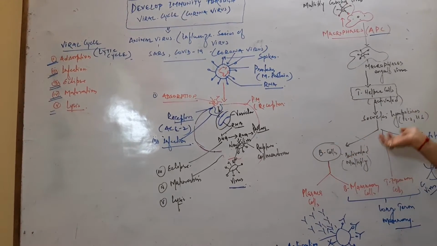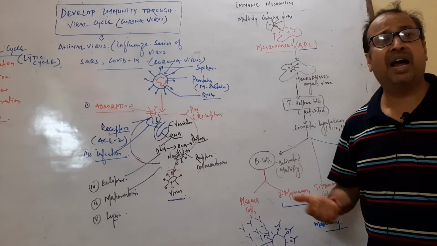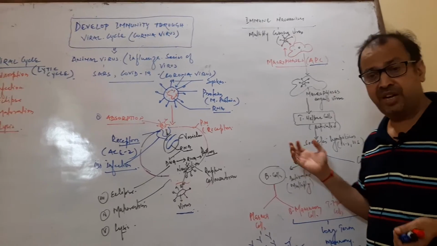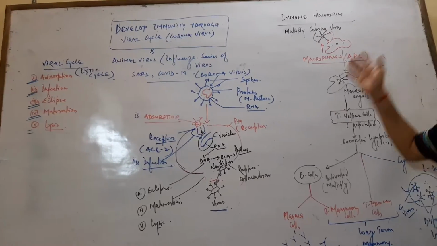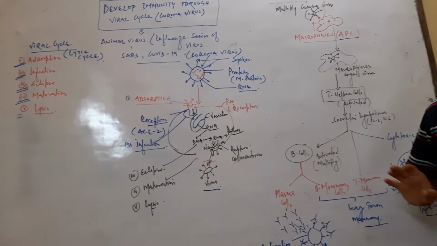When this process happens, our immune system gets a boost and we are not defeated by the corona. So we become healthy. If this process fails, we become sick.